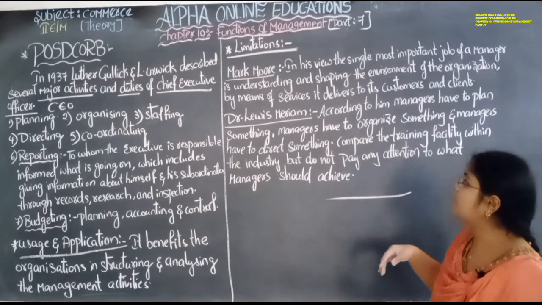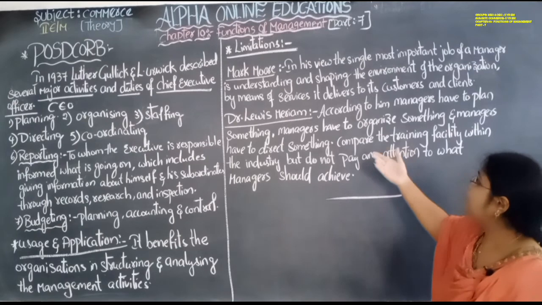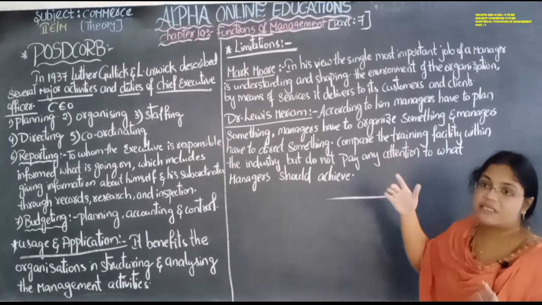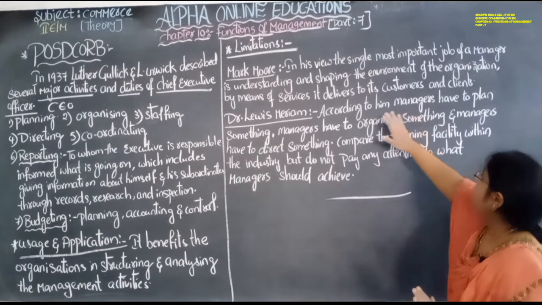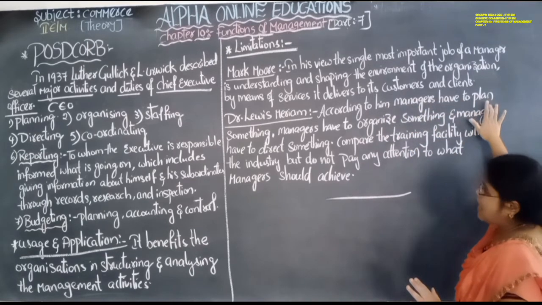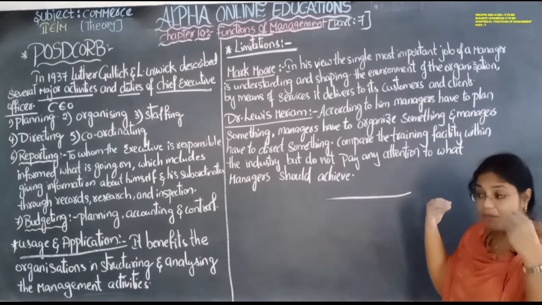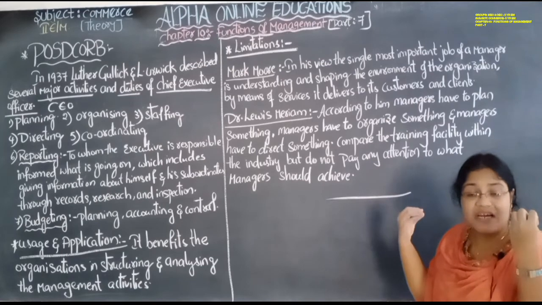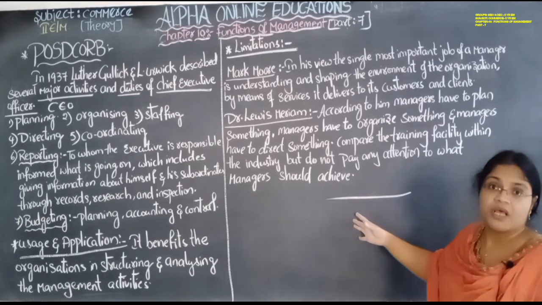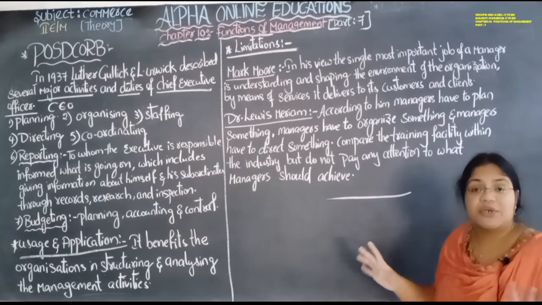Next, Dr. Luther Gulick. What did he say? According to him, the manager has to plan something. See, the total work is being done by the manager himself. The administration, what are they doing? They are doing nothing.